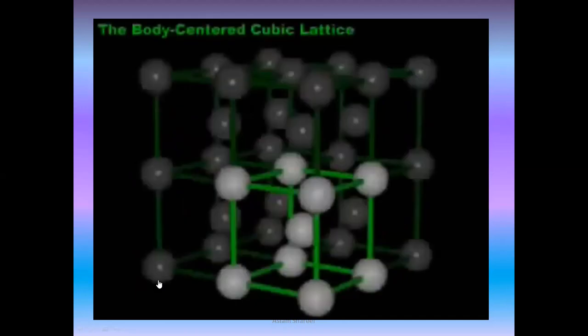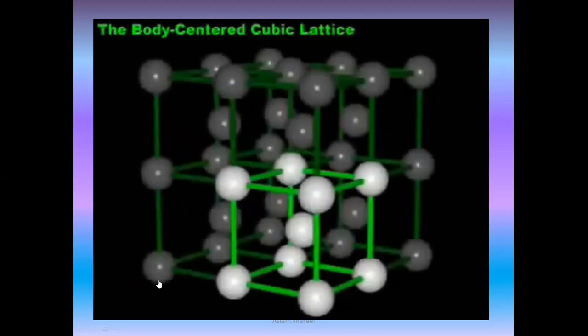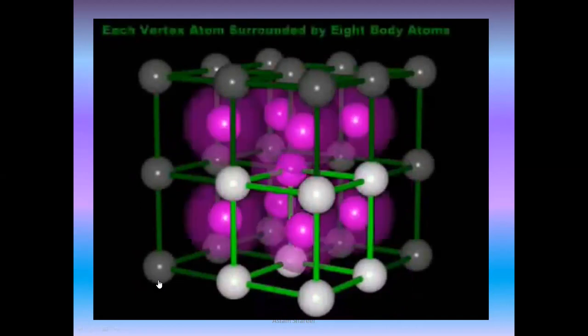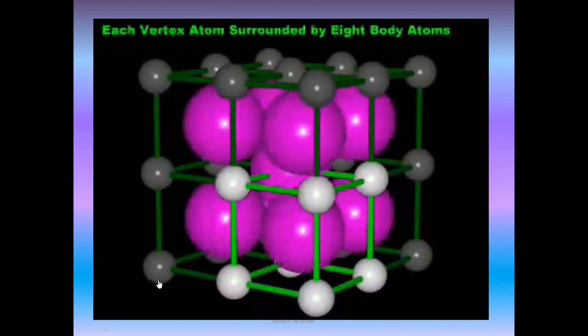So the coordination number of the body-centered cubic cell is more obvious. Any body atom touches 8 vertex atoms for a coordination number of 8. The coordination number for a particular structure is the same regardless of which atom is chosen. Therefore, we can also say that each vertex atom is surrounded by 8 body atoms, again giving a coordination number of 8.